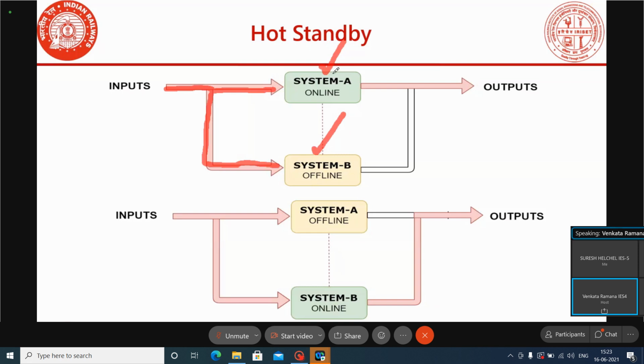Both the systems are reading the inputs, and the outputs will be controlled by only one system. That is, whichever system is online, that system only is controlling the outputs. Even in warm standby, the output will be controlled by only one system, because only one system is on. Here in the hot standby case also, even if both the systems are powered on, the outputs will be controlled by only one system.